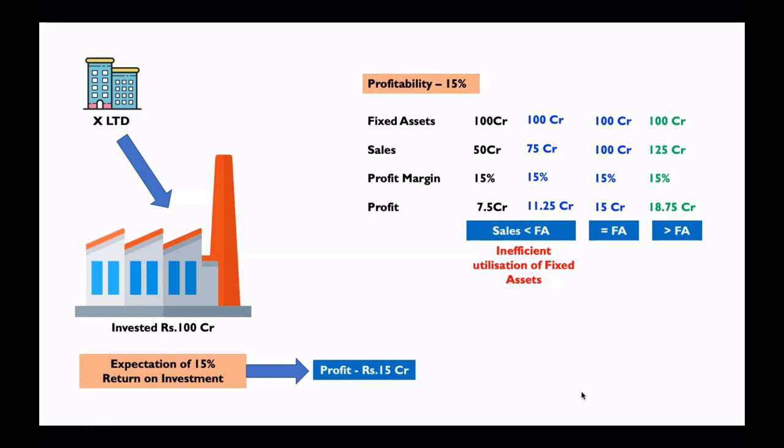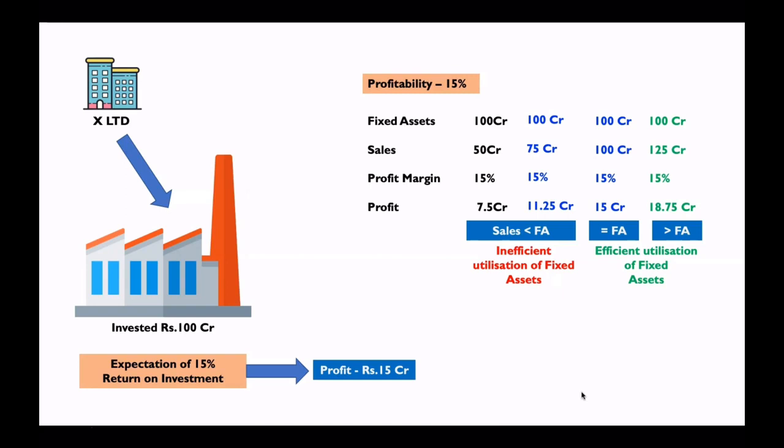And when sales are equal to fixed assets, and when sales are greater than fixed assets at a given profitability of 15%, we call this as efficient utilization of fixed assets because those sales are delivering 15% profit margin that is matching with the expected return on investment of 15%.